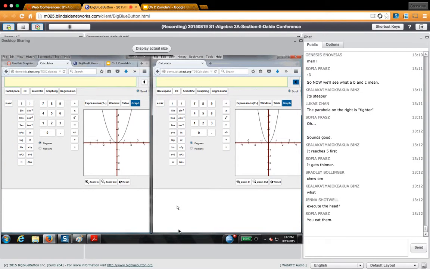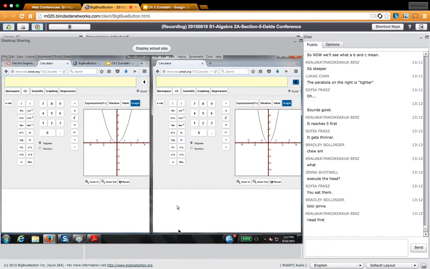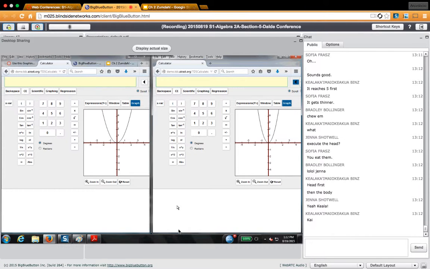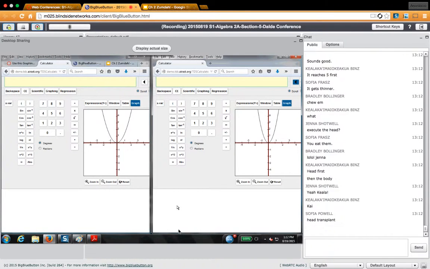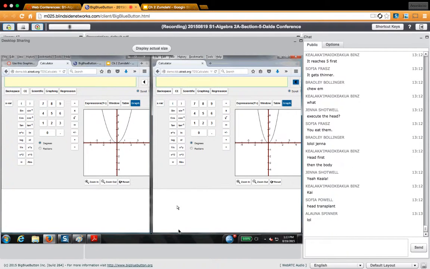Usually I have, sometimes I have gummy bears in my thing. Yeah. All right. I'm kind of on the page of Kealaka. Is that how you pronounce the name, Kealaka? Is there a short version there? Oh, Keala. Kai. All right, Kai's good. All right. Yes, I'm on the same page. I torture my gummy bears before I eat them. You don't do that? Really? What kind of sick person are you?